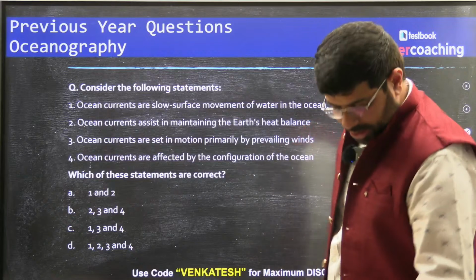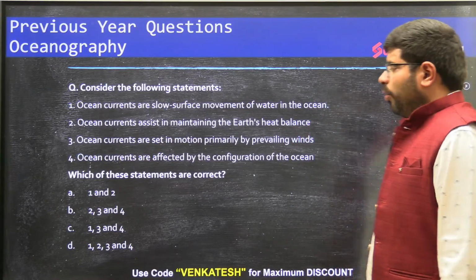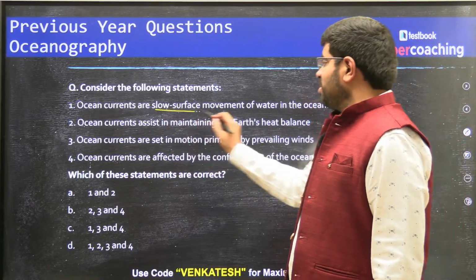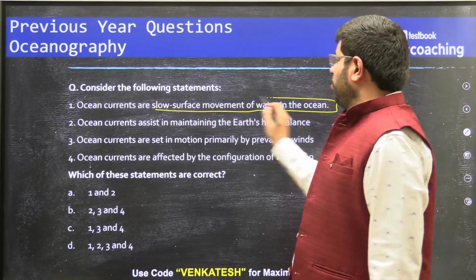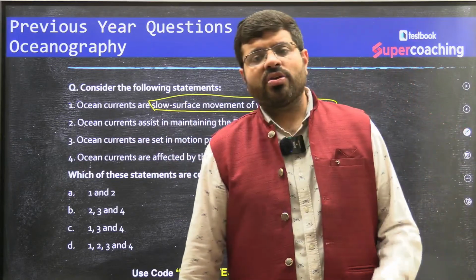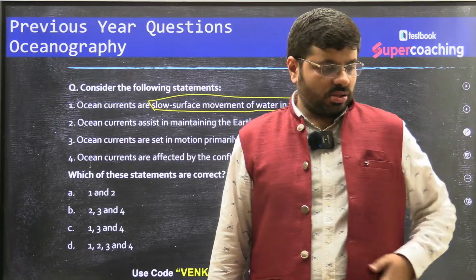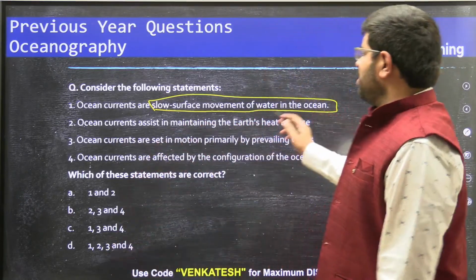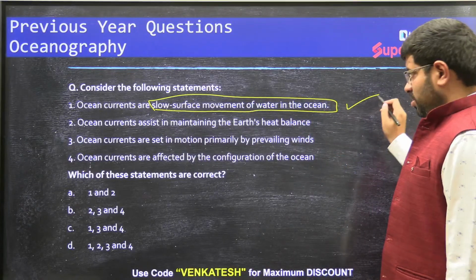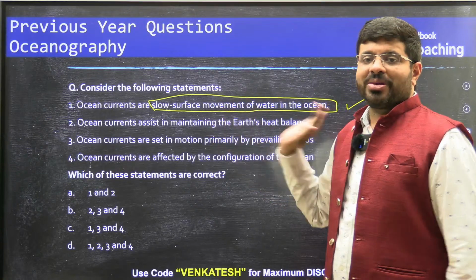Right. Now you can see here. Now this is a very interesting question. Ocean currents are slow surface movement of the water in the ocean. Is it not? What are ocean currents? Movement of the oceanic water consistently which you find. Yes, but the moment I use the word only, then the statement becomes wrong.